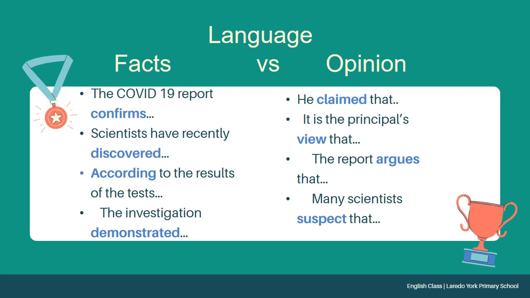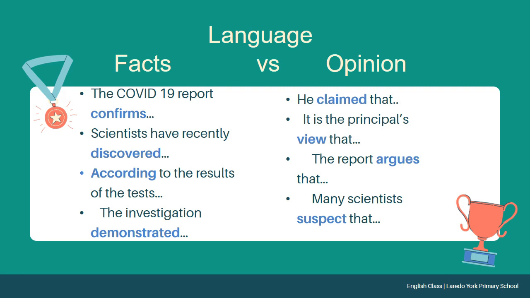Scientists have recently discovered some planet that resembles Earth. That is a discovery, that is a fact. Then, according to the result of the test: when I say according to, it is a kind of reference I am giving to some particular source. So this is also a fact.